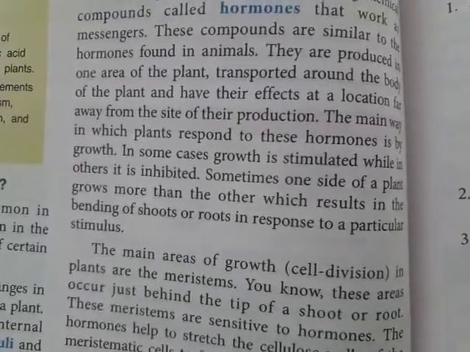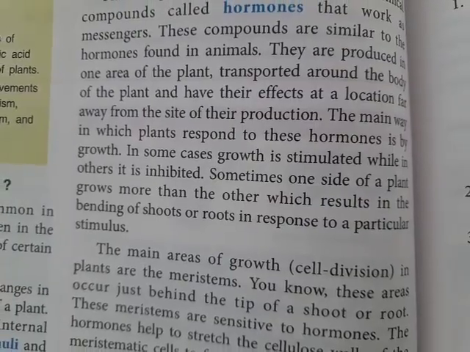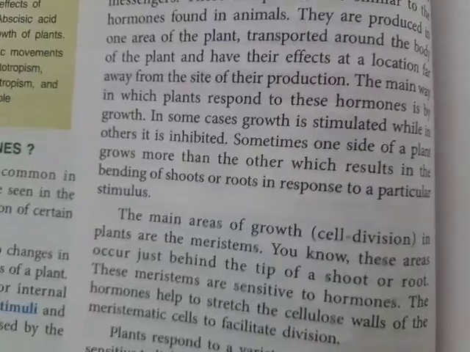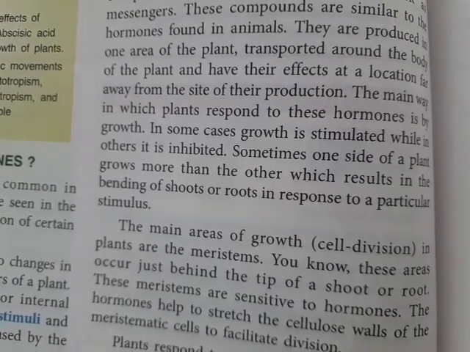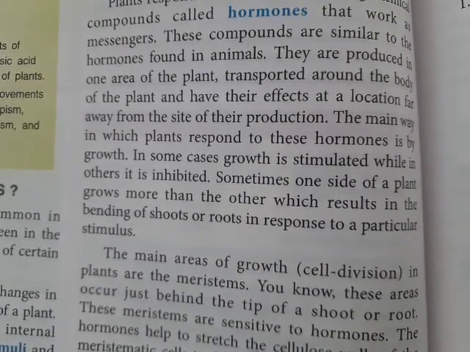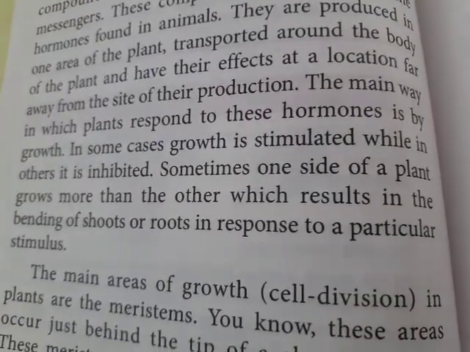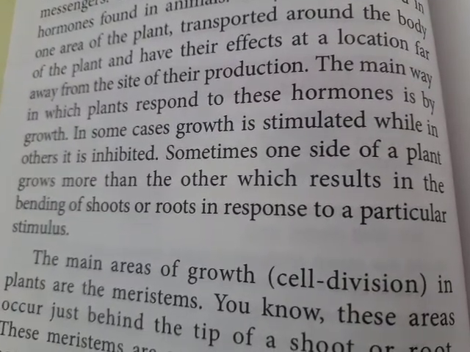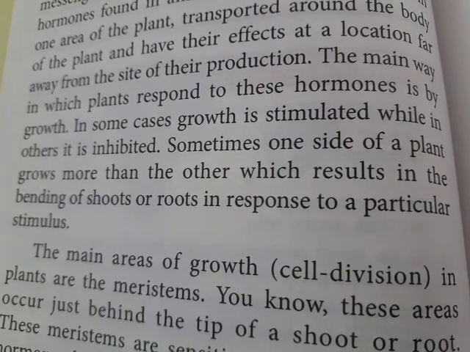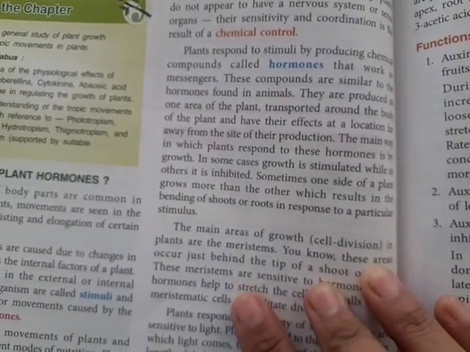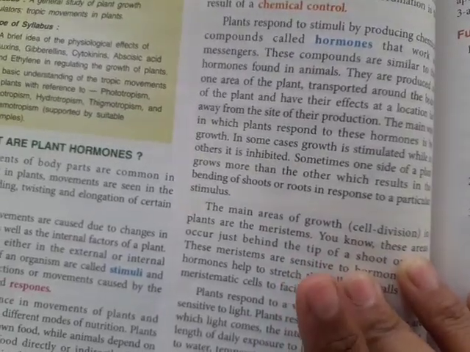Here the main way in which plants respond to these hormones is by their growth, right? When we see a small baby plant growing, it has responded to its hormone. In some cases growth is stimulated while in others it is inhibited. Sometimes one side of the plant grows more than the other, which results in the bending of the roots or shoots in response to a particular stimulus. Sometimes two different roots or two different parts of the stems are there, one might be growing, the other might be bending. Why? It is because of this result.